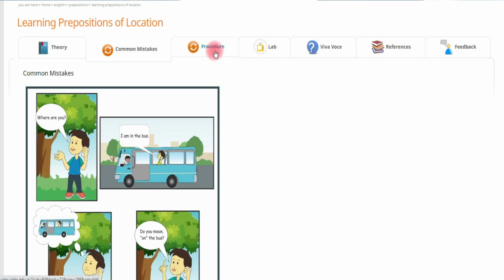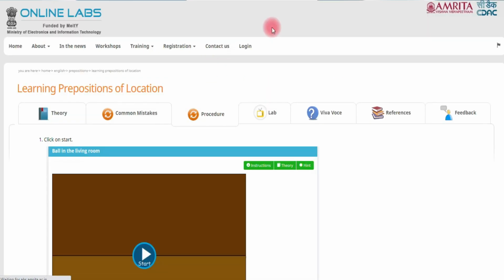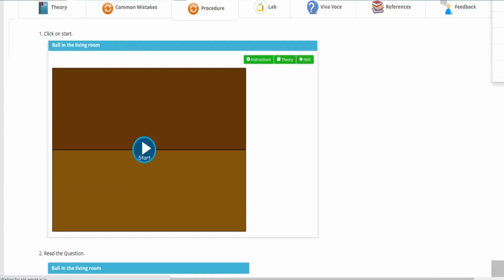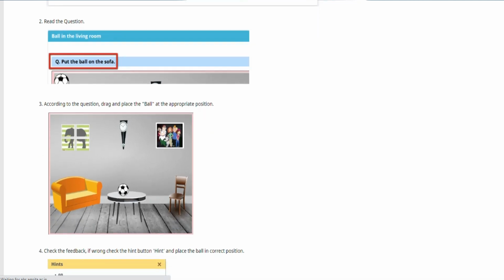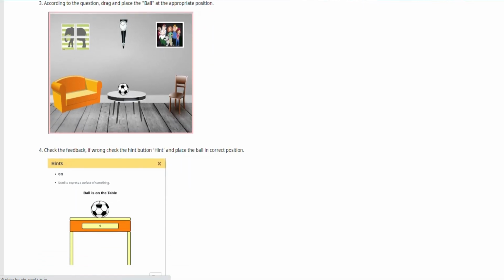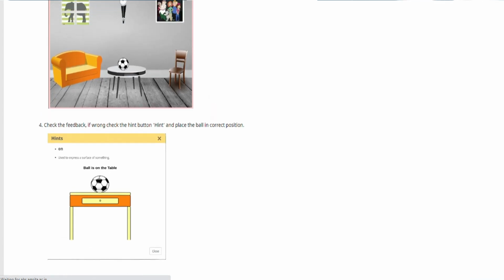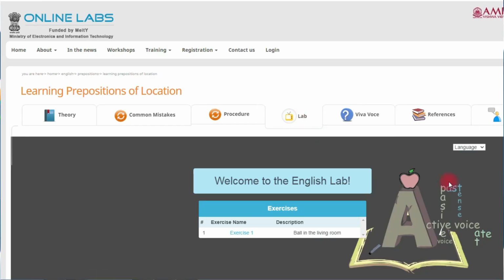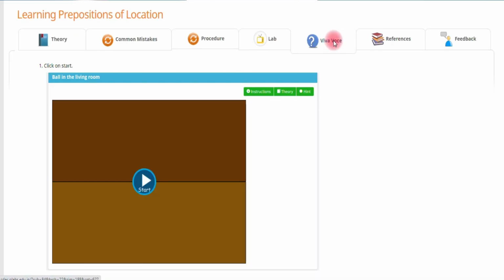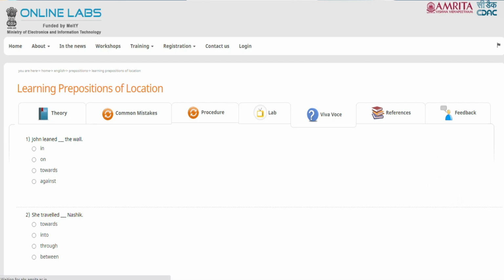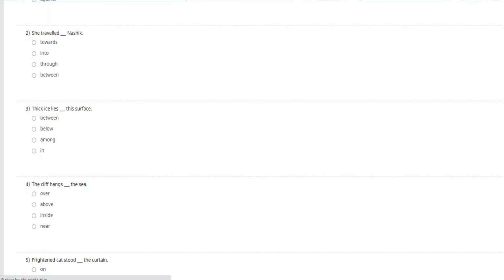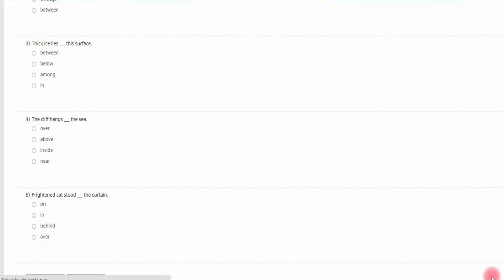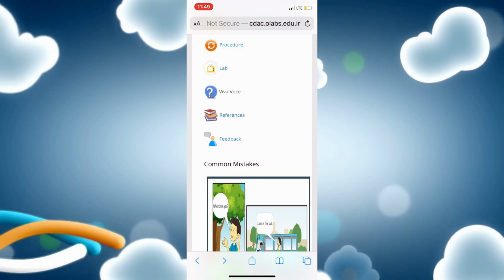Next is the procedure of learning preposition of location. Over here, the theory part is there. Read the question. See, different options are given to you. Next is lab. Through lab, we will learn what a preposition is. Viva voce: after learning what a preposition is, you will get a few questions over here. Click on the options and you can see the answers at the last.